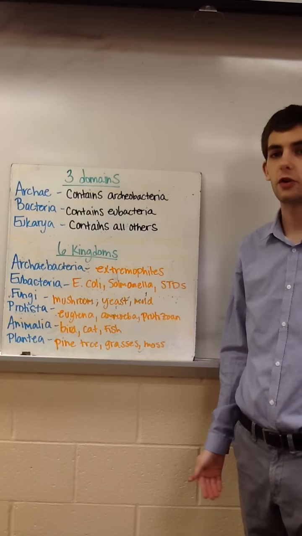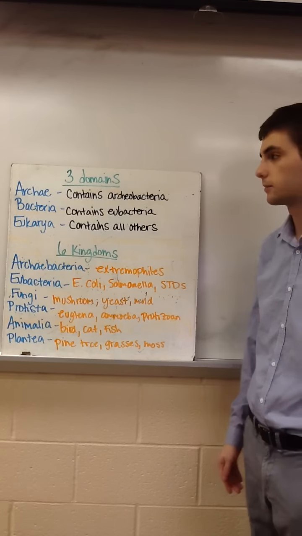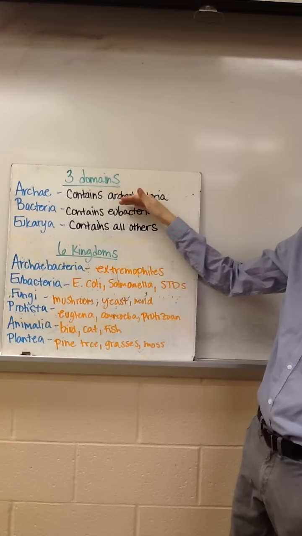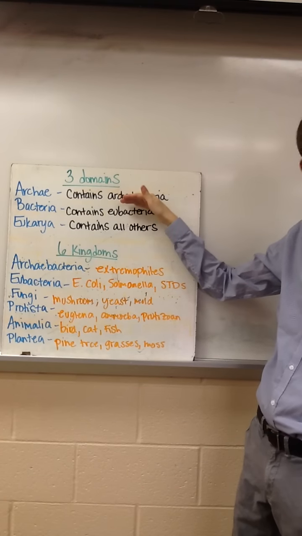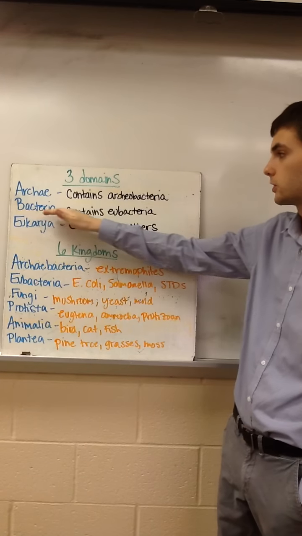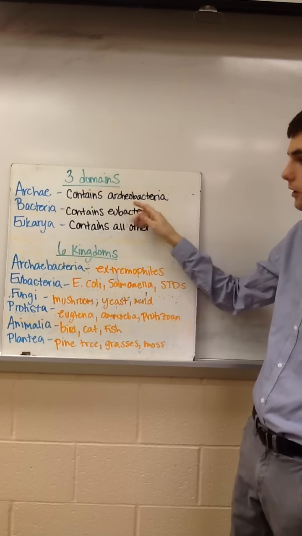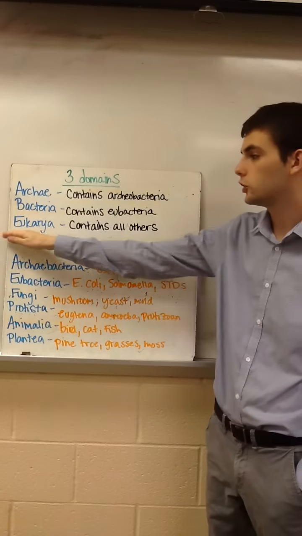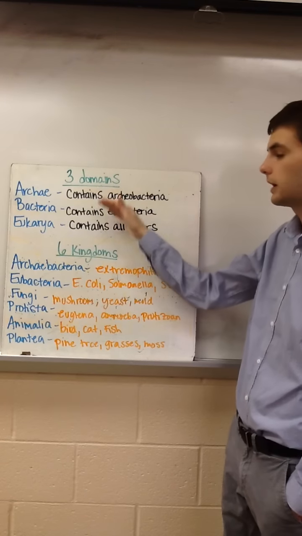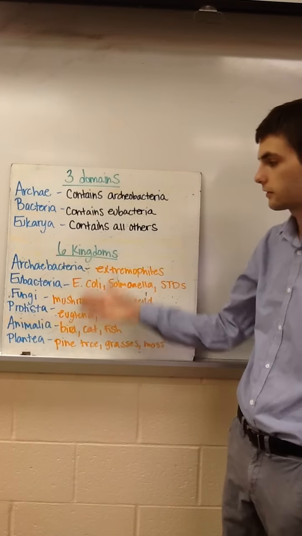There are three main domains that we can classify organisms under. Archaea contains the archaeobacteria, and these are also known as ancient bacteria. Bacteria, which will contain our eubacteria, eu means true, and Eukarya, which will contain all other organisms. These domains can be broken down into 6 kingdoms.